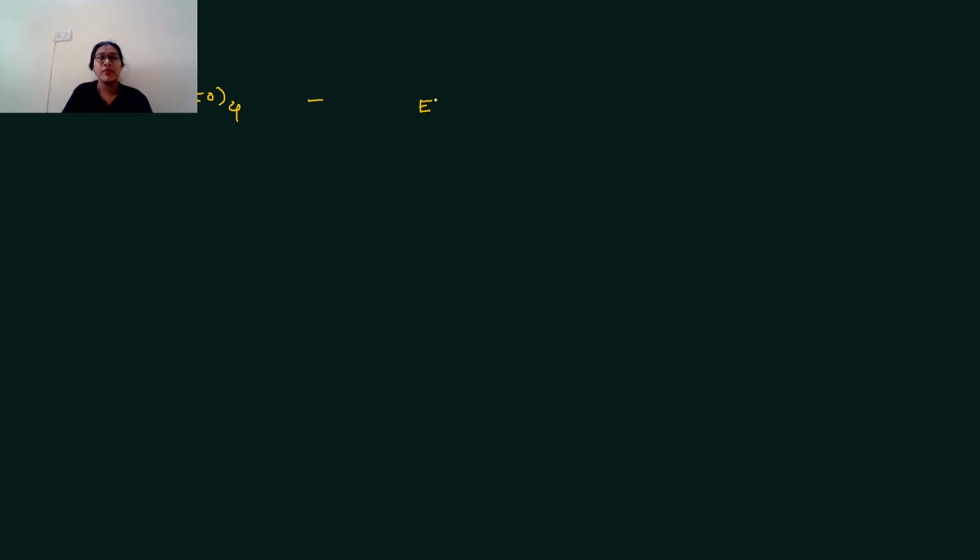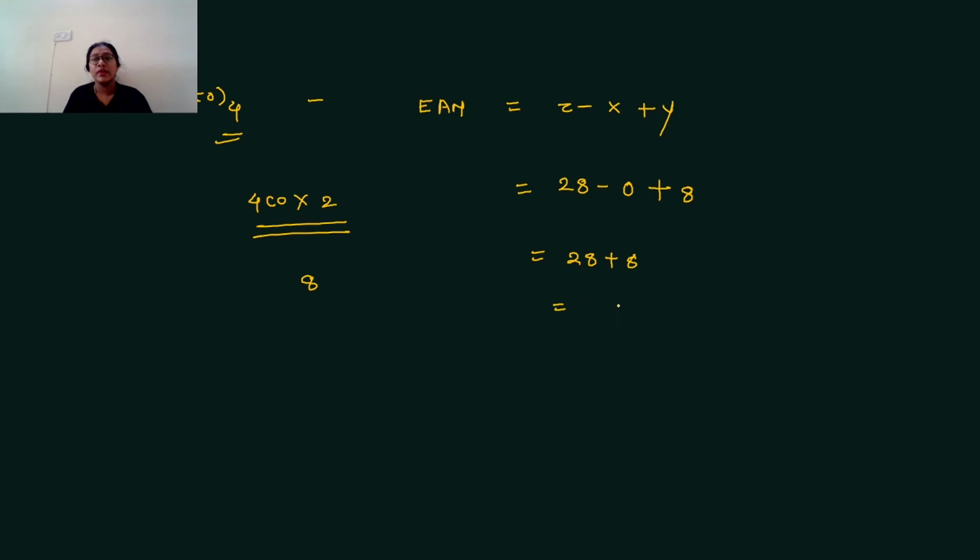The EAN formula is Z minus X plus Y. Here the atomic number of Ni is 28, electron loss by the metal is 0 as there is no charge, and each CO donates 2 electrons, therefore 4 into 2 is 8. 28 plus 8 is 36. 36 is the electronic configuration of krypton, an inert gas element.